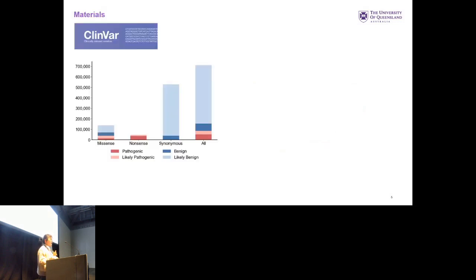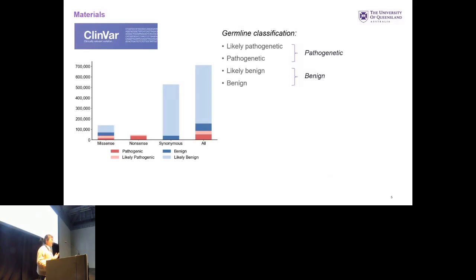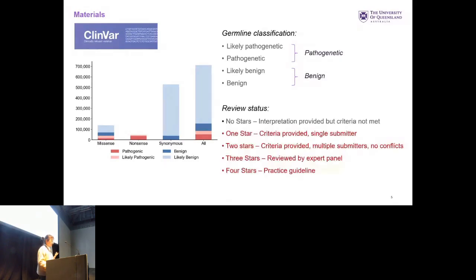For our experiment design, we collected missense mutations from the ClinVar database. These missense variants can be further divided into likely pathogenic, pathogenic, and benign. And then we chose high-quality missense variants with at least one review star.